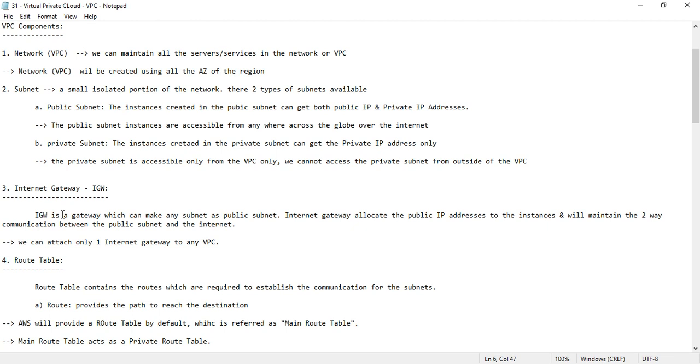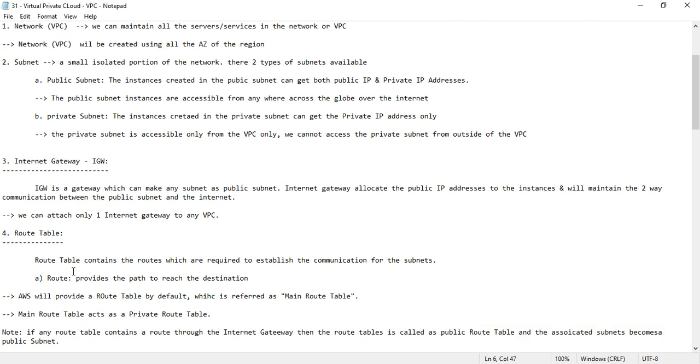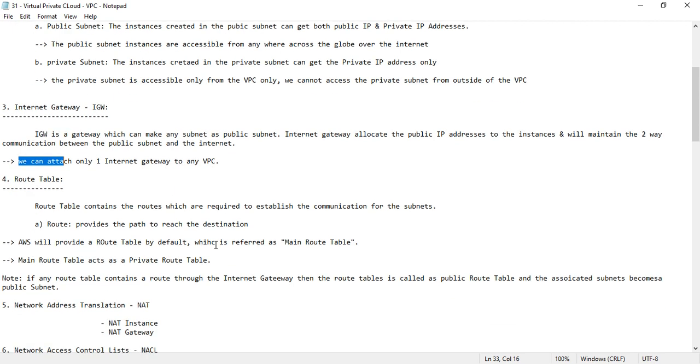So suppose I have the public routing table, and in that I have created one route. How will the route reach the destination, means the internet? Through the internet gateway only, the traffic will be redirected to the internet. So the internet gateway plays that much role. We create one internet gateway for one region, and one internet gateway will be attached to one VPC only. Okay. Here just please have a look. We can attach one internet gateway to any VPC.